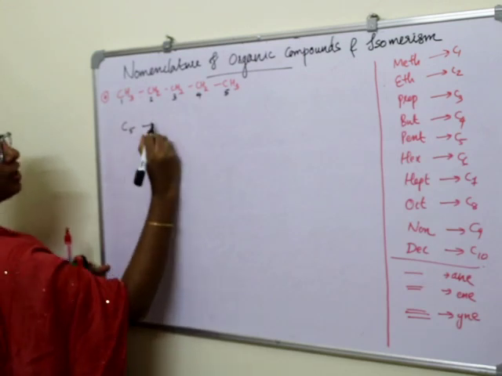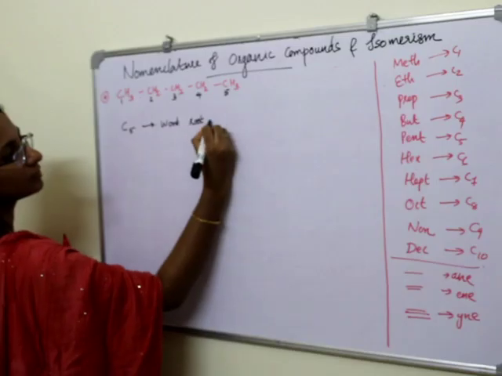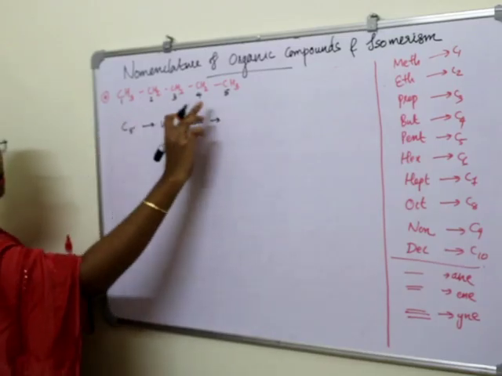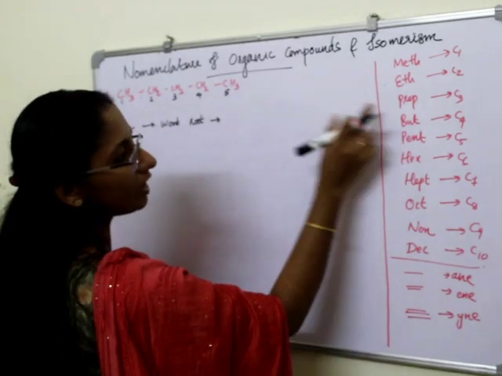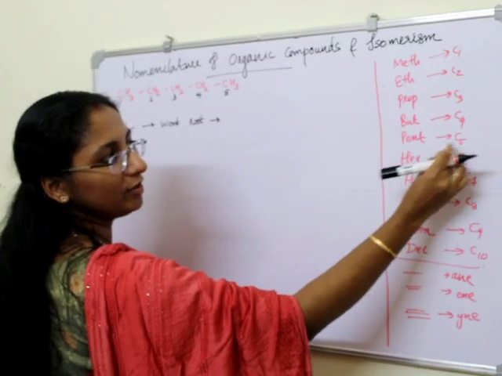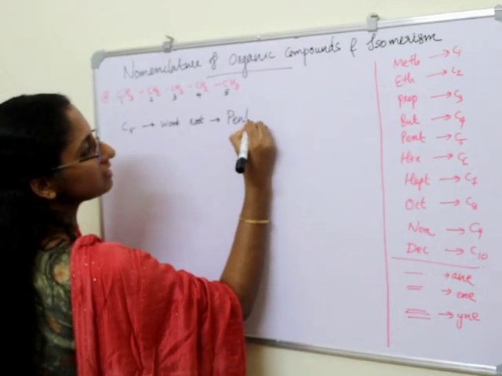So what will be the word root for C5, a hydrocarbon with 5 carbon atoms? What will be the word root of this hydrocarbon? We want to refer to this column. For C5 we have pent, right? So write it like this, pent.